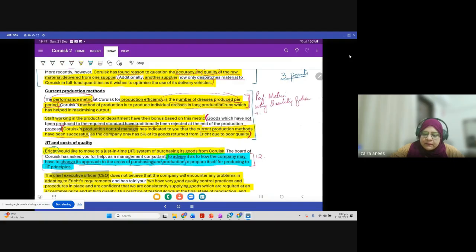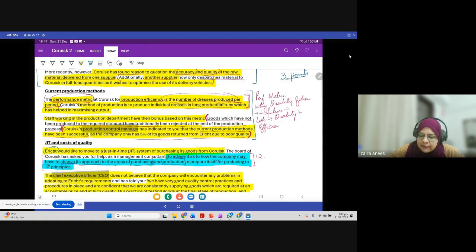And probably in future, since we will follow JIT, for us, quality is more important because they are saying that 5% of goods are returned due to poor quality. So there are chances that your labor is not producing a good output, and that's the reason behind this 5% goods return, right? So in future, your labor needs to focus more on quality and efficiency.